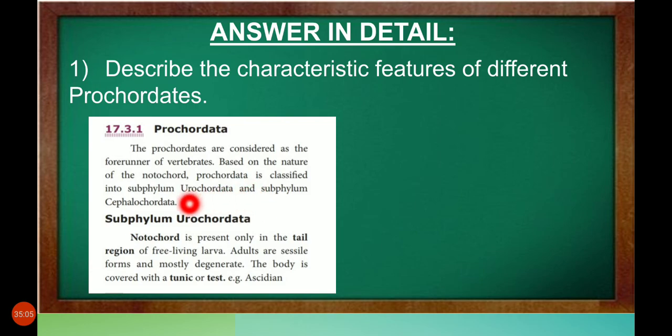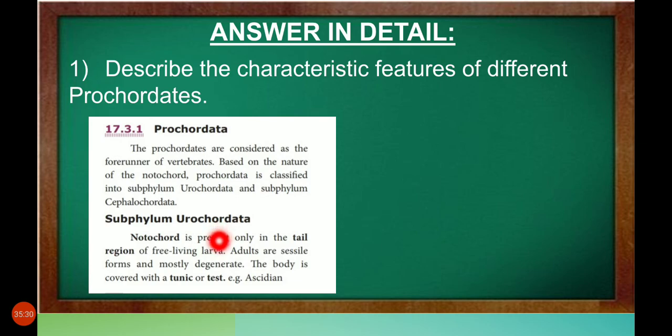Prochordata is classified into subphylum Urochordata and subphylum Cephalochordata. First one is subphylum Urochordata. Notochord is present only in the tail region of the free-living larva. Free-living larva means like the frog tadpole.